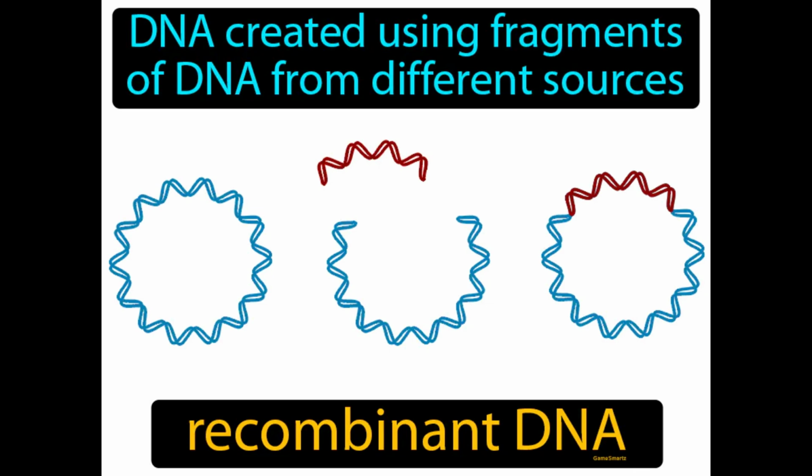DNA created using fragments of DNA from different sources. Recombinant DNA. Recombinant DNA is a form of DNA that is engineered by combining genetic material from two or more different sources to create new genetic combinations.